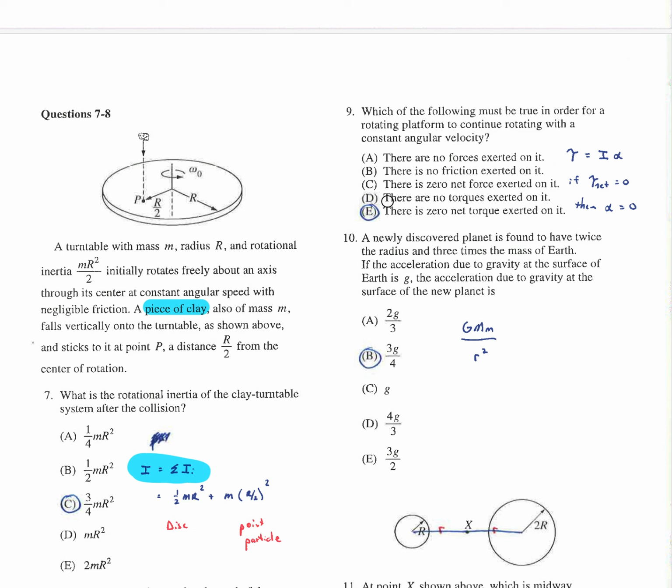Again, this is kind of the definition of conservation of angular momentum, or in this case, looking at how you change your spin rate. Angular velocity is how fast you're spinning, that's omega. If you want to change that, you have to have an alpha. The only way you get an alpha is if you have a torque. If there's a net torque on the system, then the system will experience an alpha, and the alpha will either speed up or slow down your spin rate, which is your omega. Again, if you have a constant omega, you have no net torque on you.